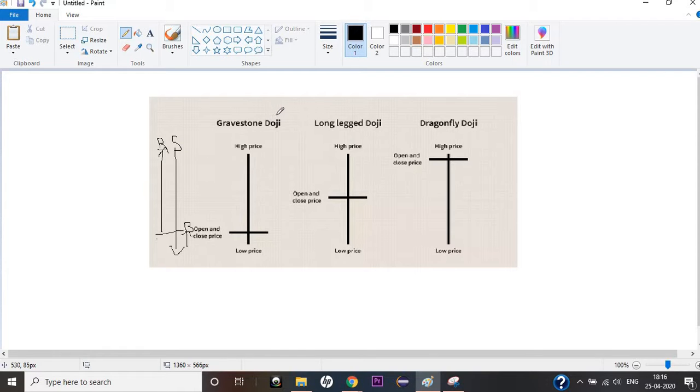Doji means uncertainty, like who has control, and we usually categorize doji as a neutral candlestick pattern, wherein the market is neutral. In the next candlestick, or in the next movement, it can either go down or go up. There's no decision made on who has control of the market.